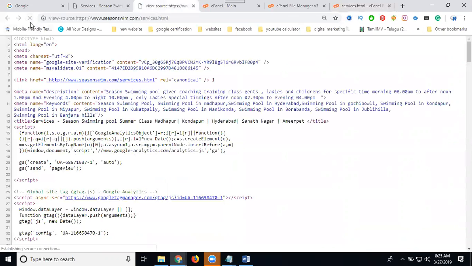After refresh: Madhapur, Kondapur, Hyderabad, Sadnagar, and Amirpet. What are the common areas? I'm selecting the common areas.